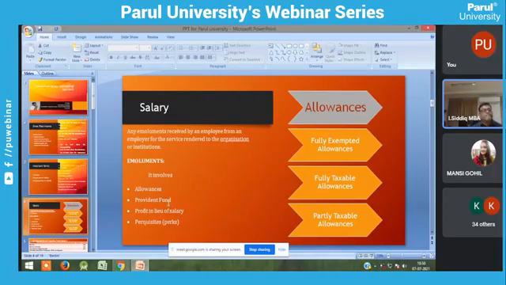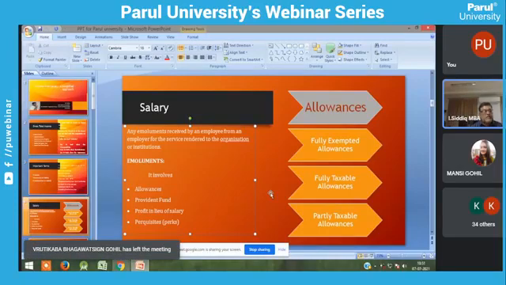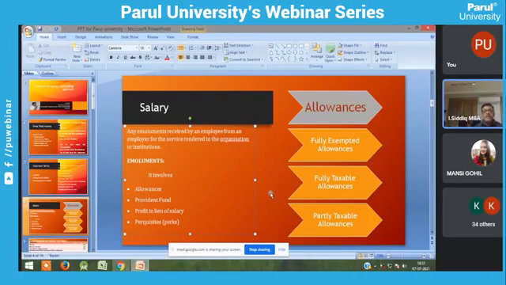Now the provident fund. You know the provident fund: it is savings for the employee. Both the employer and the employee can contribute to the provident fund. The employer has to contribute 12% of salary, and the employee can contribute 12% of salary. The total 24% of salary is savings for you. It can be retrieved, extracted, or withdrawn at any time.